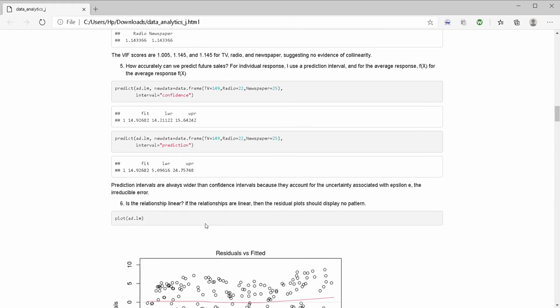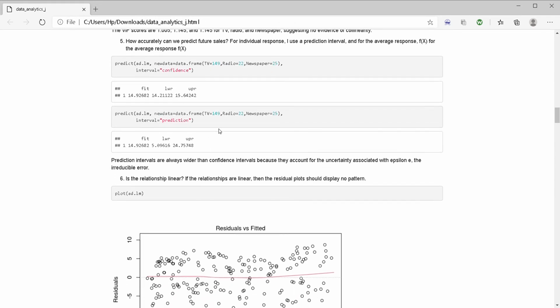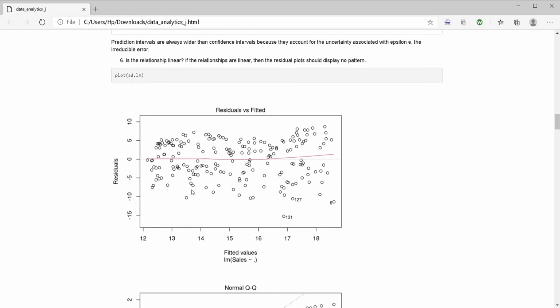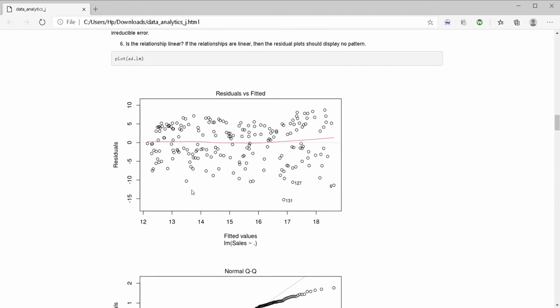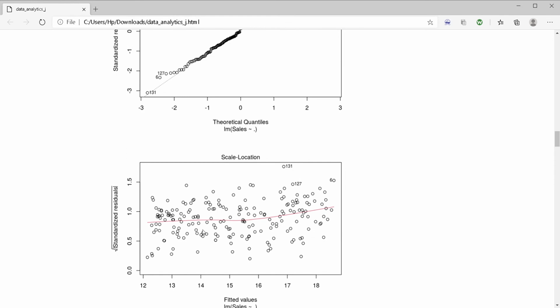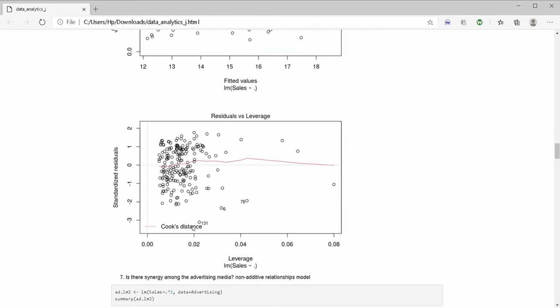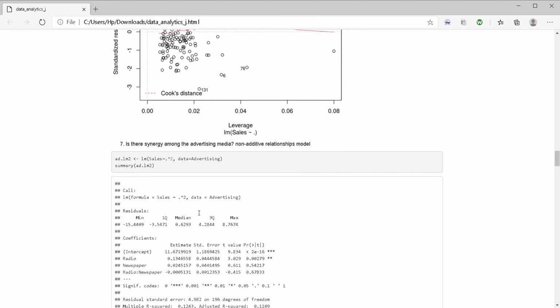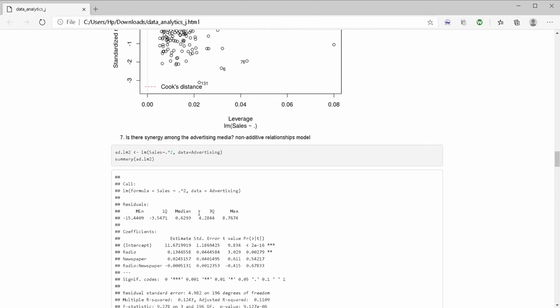And now same, and then again we can give some random values. And the interval this time is prediction, and above the interval is confidence. So this is the plot. As you can see, the three plots between the residuals, fitted, normal QQ, and these are the scale locations. As you can see, these are the residuals, the remains, and now there's a synergy which Churchill will explain.